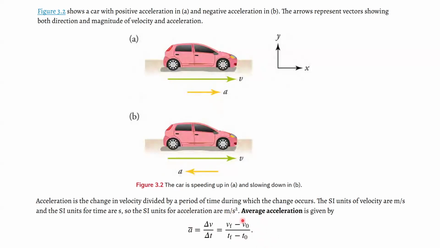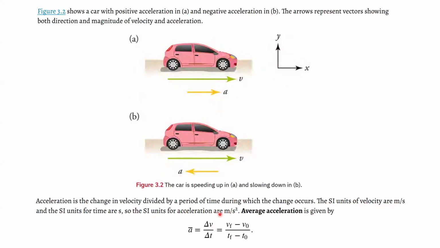When you want to calculate average velocity, it was delta d over delta t, but now for average acceleration, it is delta v over delta t.